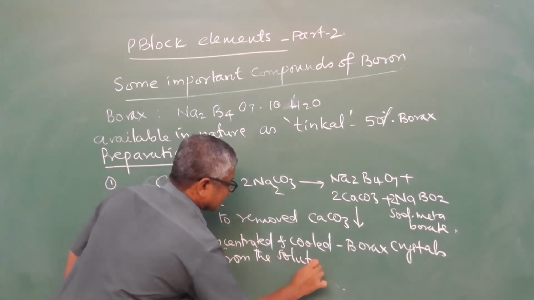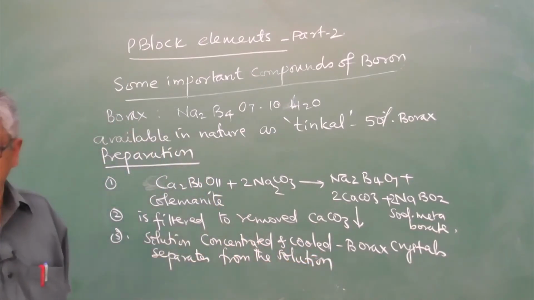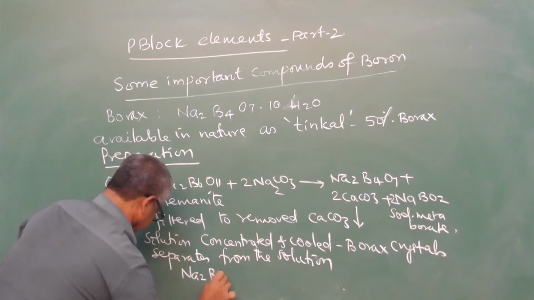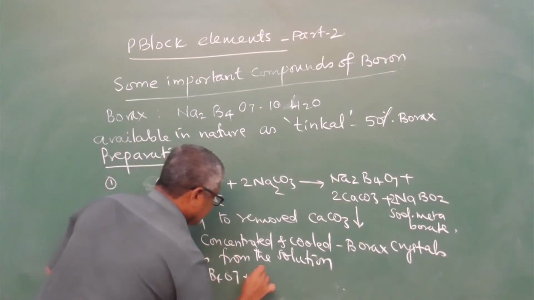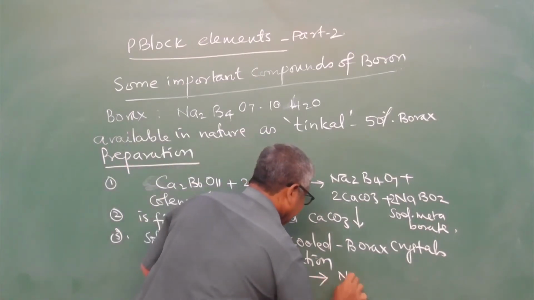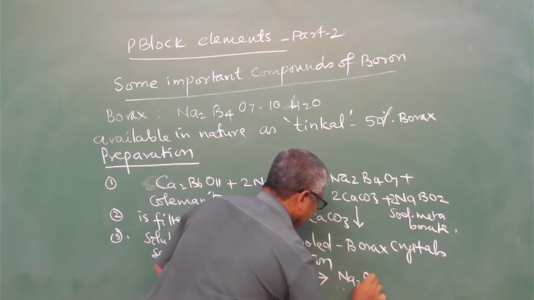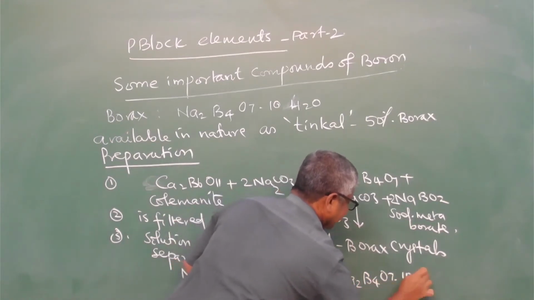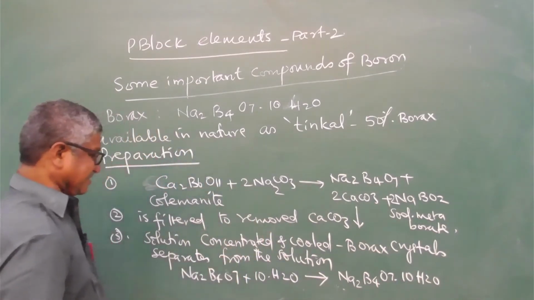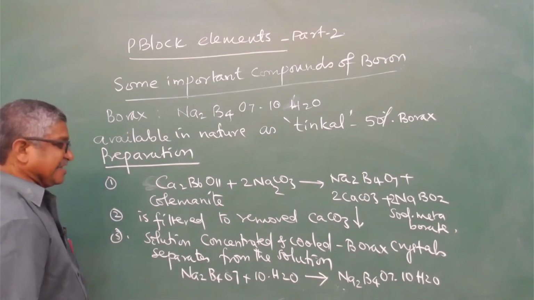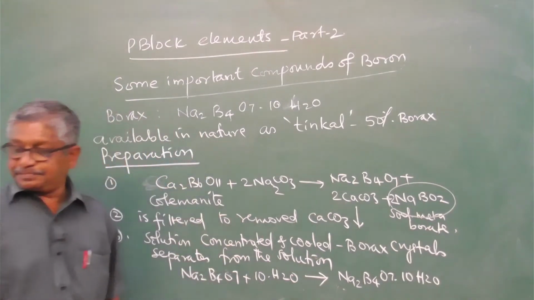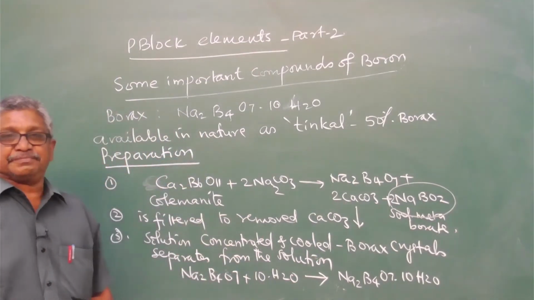The reaction is Na2B4O7 plus 10H2O gives sodium borate, Na2B4O7 with 10 water molecules, which will be precipitated. Still sodium metaborate is available.